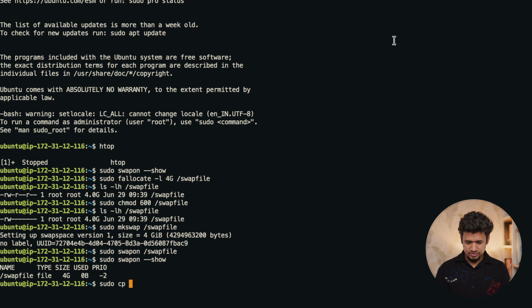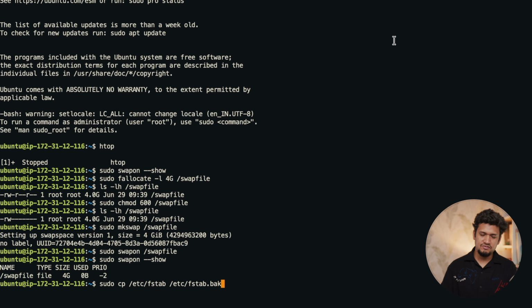Copy this configuration, which is in the /etc/fstab, to /etc/fstab.bak. Why are we doing that? Because we are going to change this file, and if by accident we make some mistake, we'll have a backup.